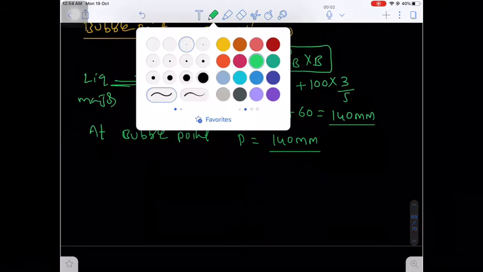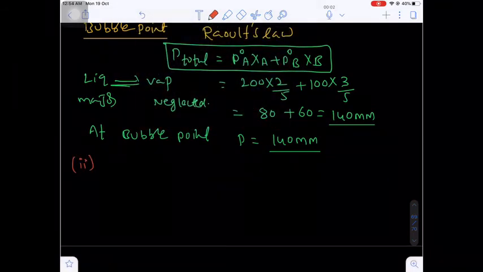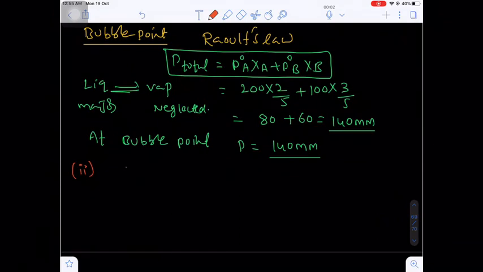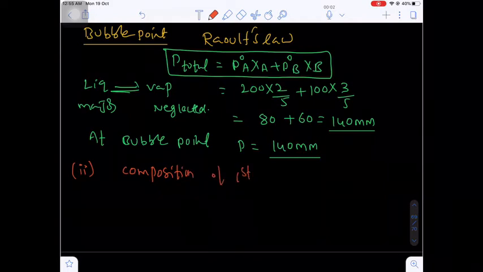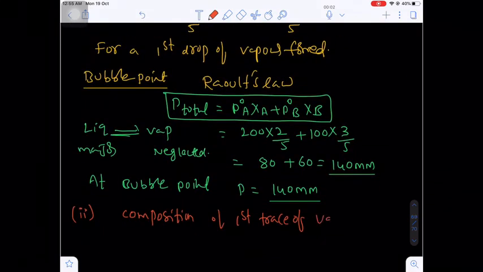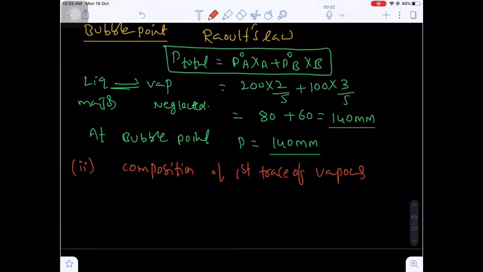Okay. Now come to the second question. What is the second question? The composition of the bubble point, that is the trace of the first vapor formed. What is the composition? So the second question will be the composition of the first trace of vapor bubble, first trace of vapor, that is a vapor bubble.